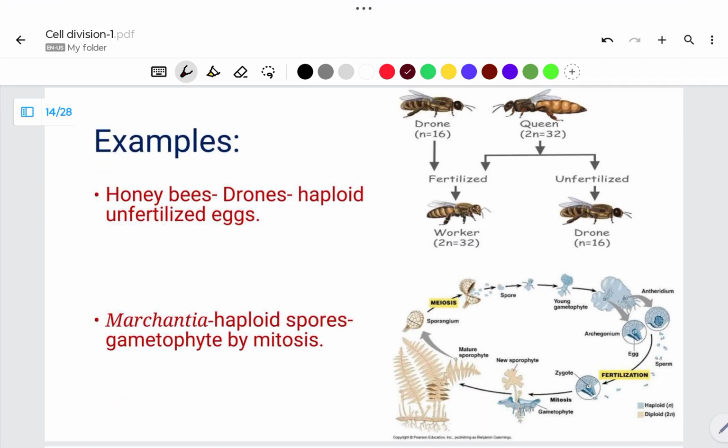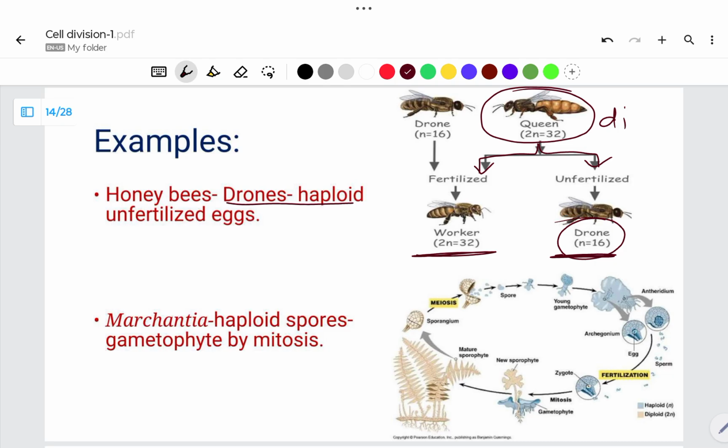In the case of honeybees, you can observe here the drones, which are haploid. The queen is diploid, having 32 chromosomes. If fertilization takes place, new worker honeybees will form having 32 chromosomes, and from the unfertilized egg, a drone will form.